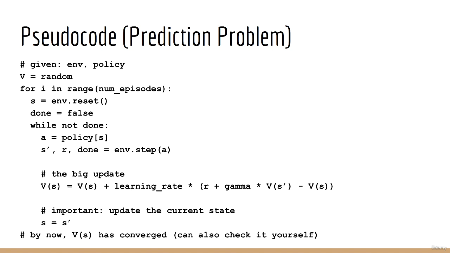Next, we do the big update, the temporal difference update we've been discussing throughout this lecture. Finally, and this is important not to forget, we must update the variable s for the next iteration of the loop. What is currently the next state s prime will become the current state s in the next iteration. Lastly, when the loop is complete, v of s has converged.